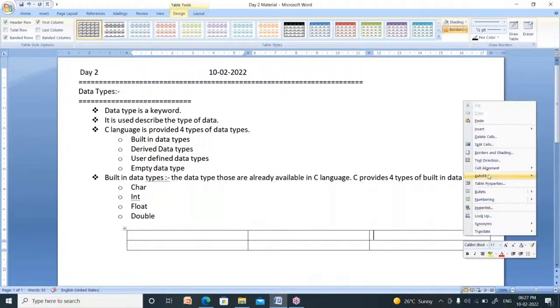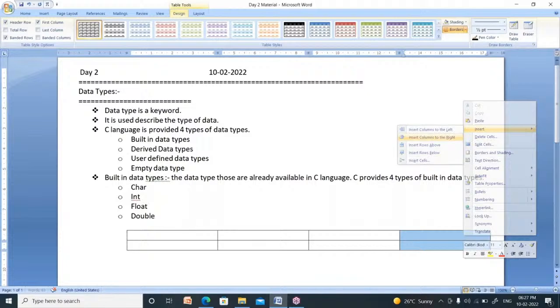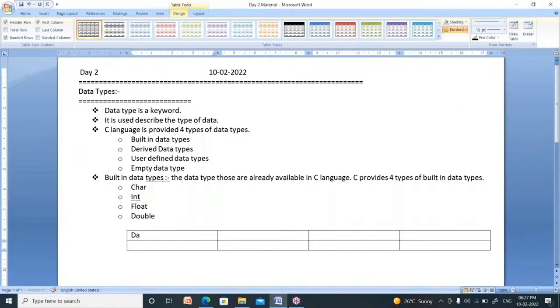Now, insert a column at the right. See, what is the data type? For every data type it has its own size. Now, what is the size of data type in a 32-bit operating system, and in a 64-bit operating system?